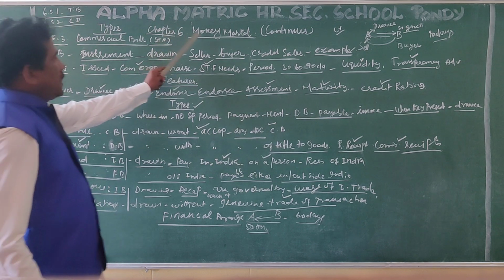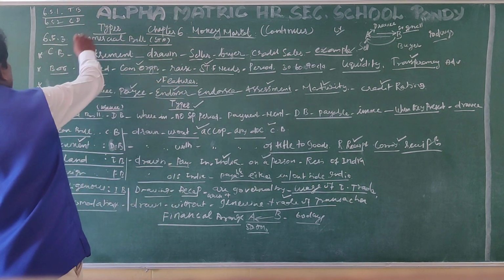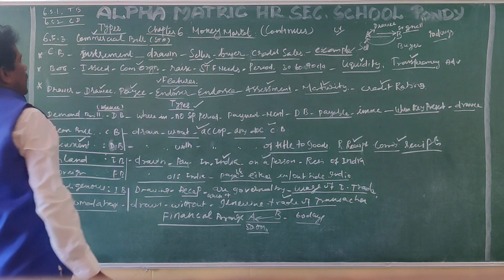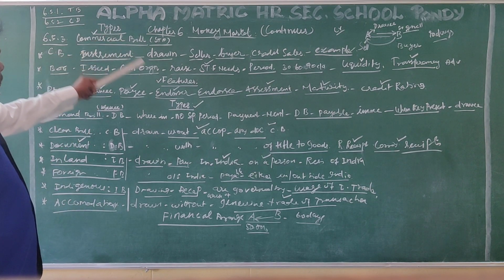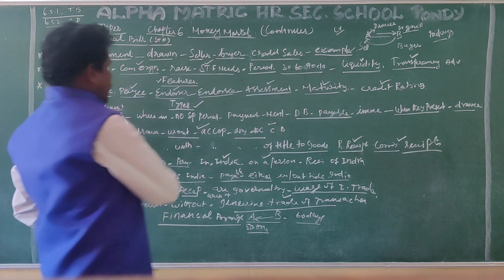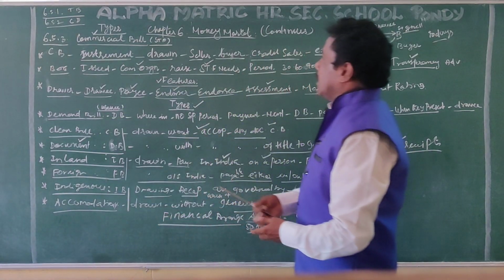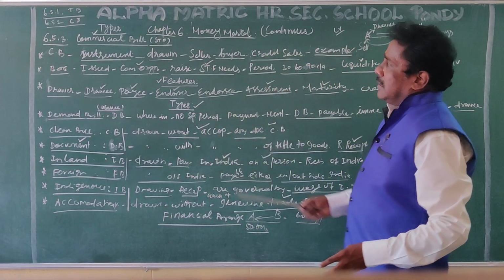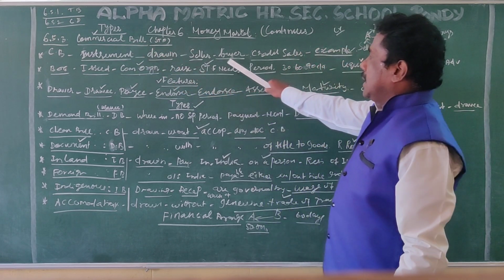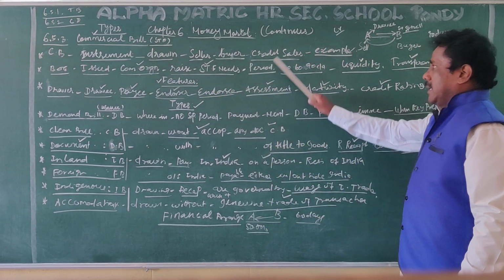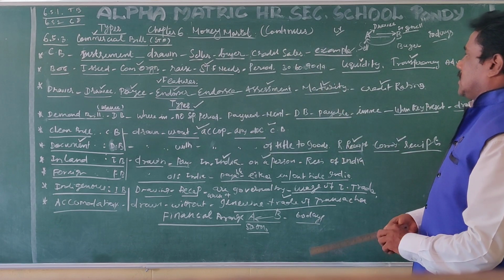So this is the information about the third instrument, which is known as the commercial bill: the meaning of commercial bill, features of commercial bill and types of commercial bill. I repeat once again. The commercial bill is an instrument which is drawn by the seller on the buyer when credit sales are taking place.